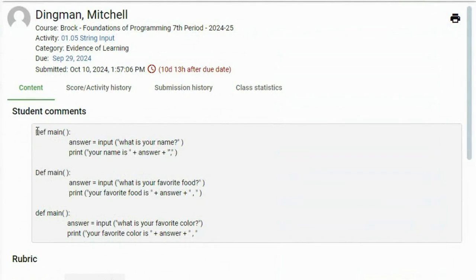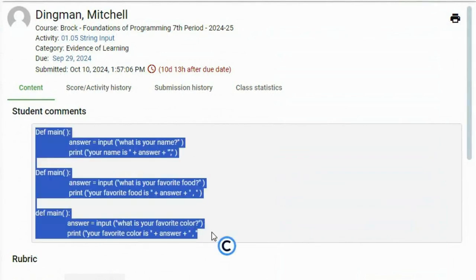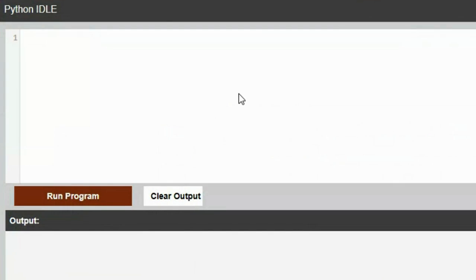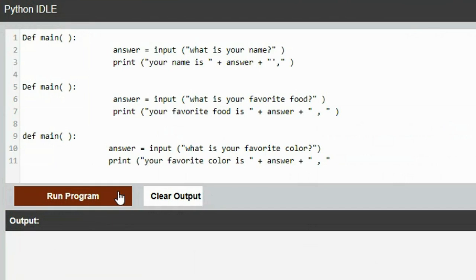So let me copy your program and put it in a Python programming window. We paste that. We run the program. It has a syntax error on line 1. So did you run this? Did you try to debug this? Did you do anything when you wrote this to test it? Because I'm not getting past line 1.